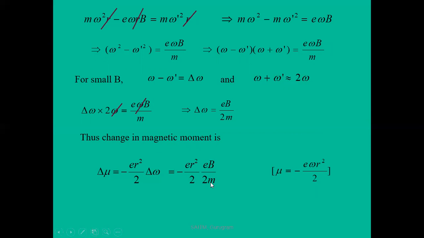Now we will prove the second point of Langevin's theory, that is, susceptibility is negative and temperature independent. Firstly, in this case we have studied the change in magnetic dipole moment for one electron of one atom of a diamagnetic material. But the diamagnetic material contains a number of atoms and each atom contains a large number of electrons. Let's change this expression for a number of electrons, and this is the final expression.